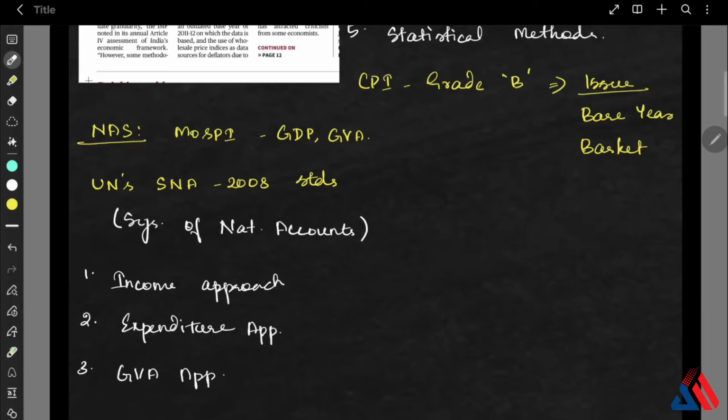The third one is the GVA approach, that is gross value added. Here it is computed by value adding in each sector like agriculture, industry, and services. So these give us GDP, GVA, savings rate, investment rate, national income, as well as per capita figures.